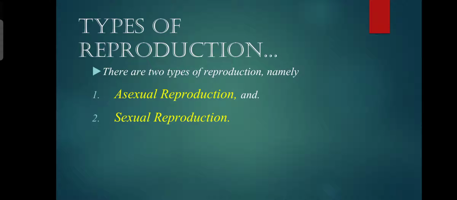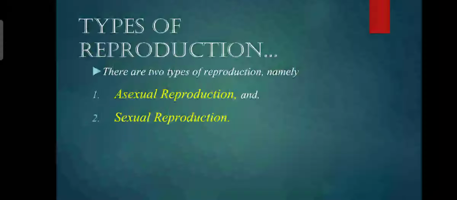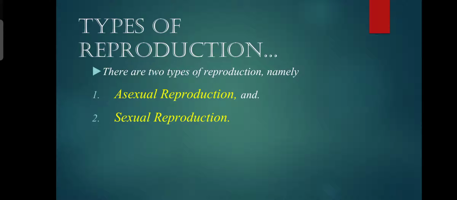Now, by gamete, I mean those cells which are haploid in nature and are specialized to perform the action of reproduction. Right? So, in sexual reproduction, a sperm and an ovum fuse together and form a single cell called a zygote. That zygote gives rise to a multicellular organism. For example, we all were a zygote at the beginning of life. We were a single cell at the beginning point of our life, right? So that single cell gave rise to us, and now we have millions and billions and trillions of cells in our bodies.